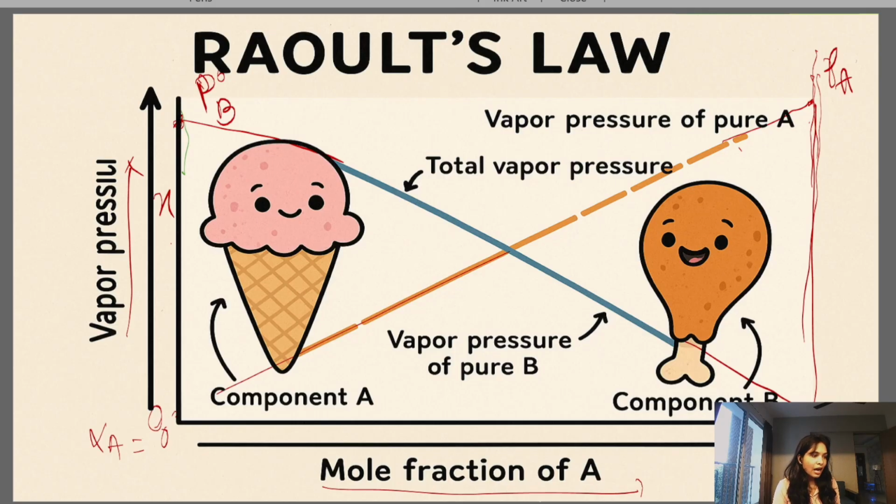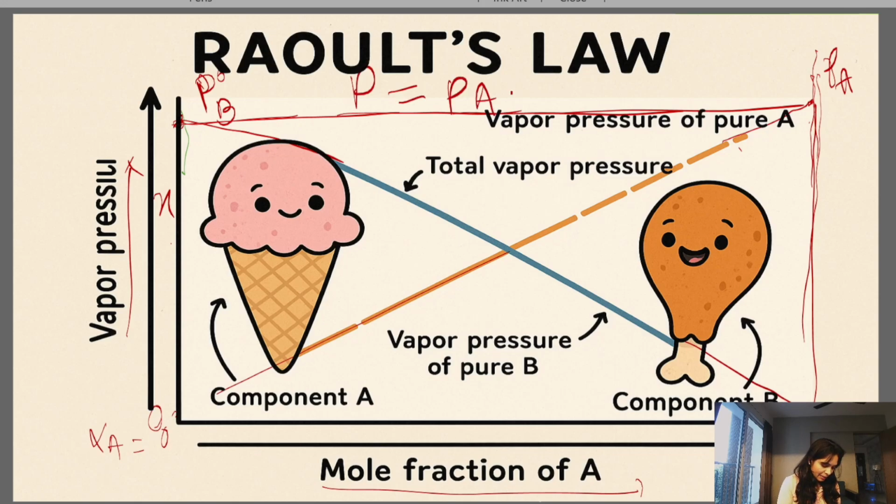Clear? After that, when they react to each other, we can join both points and find the final or total vapor pressure, and we can denote it like this: P equal to PA plus PB.